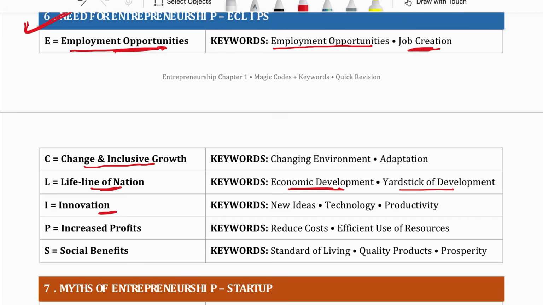Increased profit: new methods, new technology and new ideas help in doing the same work in a better manner with less wastage of resources, which ultimately reduces the cost. With reduction of cost, efficient use of resources leads to more profits.